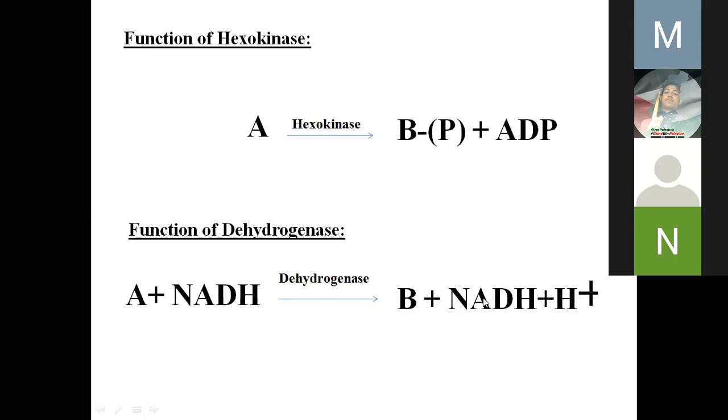NAD is converted into NADH plus H plus, that means there are 2 more hydrogens. These 2 hydrogens actually come from the product A, and in product B you will find there are 2 less hydrogens. These 2 less hydrogens are converted to this H and H plus. In that case the enzyme is known as dehydrogenase.